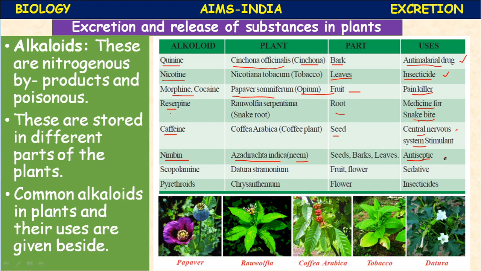And nimbin is used in the manufacture of soaps like Margo and Medimix, children. Next, scopolamine. Scopolamine is extracted from Datura stramonium, from the fruit. It is a sedative. It is a very wonderful drug.